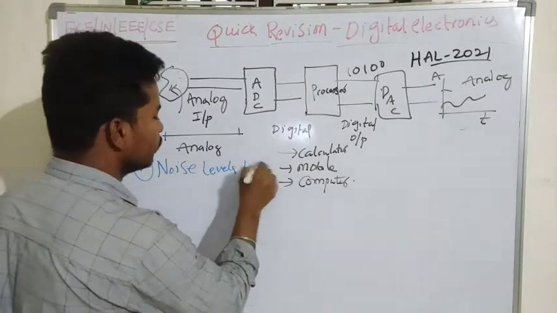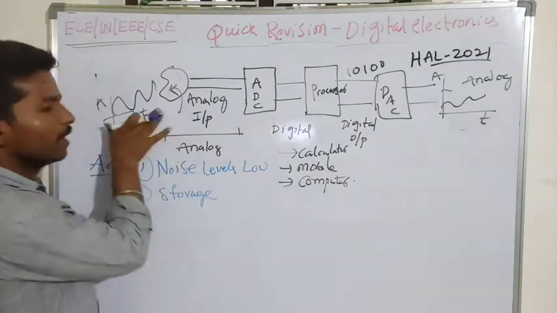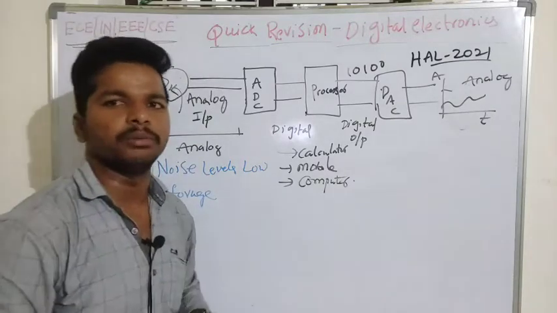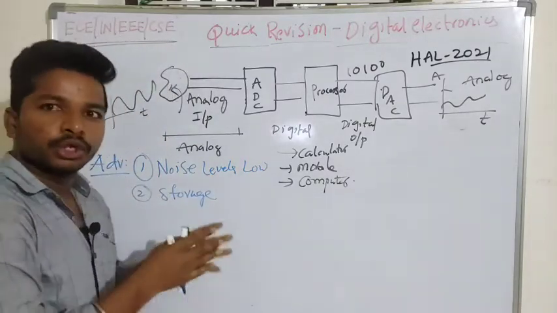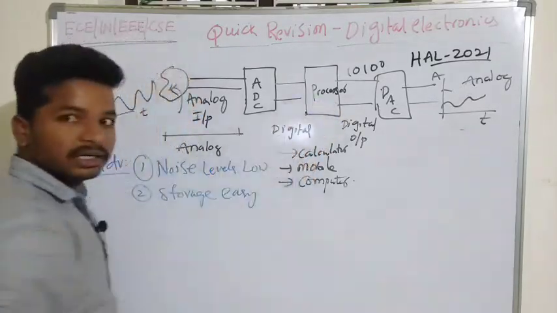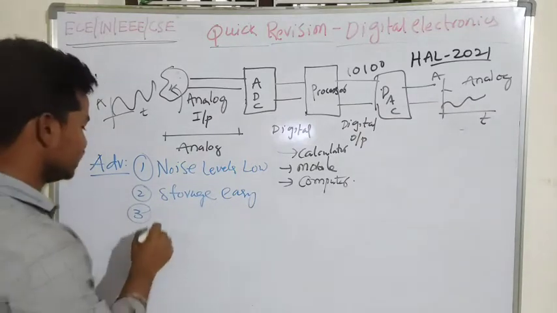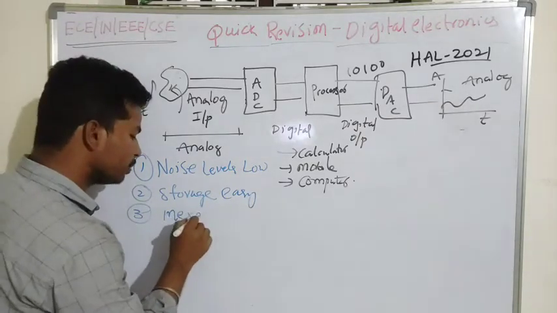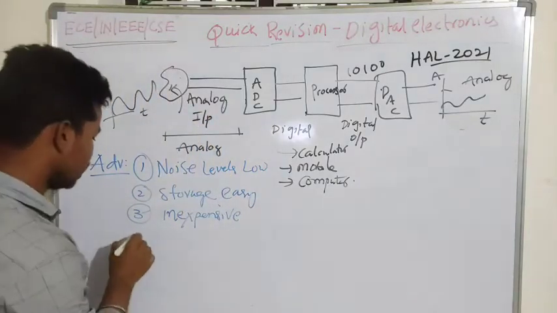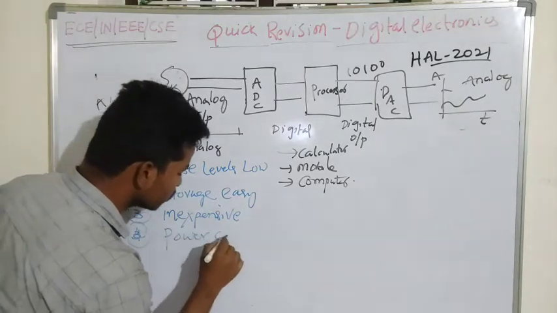Noise levels will be very low, and storage is easy, because to store an analog signal in a memory we need a large space of memory, so that it becomes so expensive. So storage is easy from a discrete point of view. The storage is easy and inexpensive compared to analog storage, and the power consumption will be low.